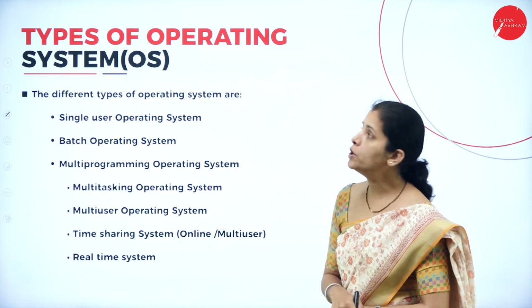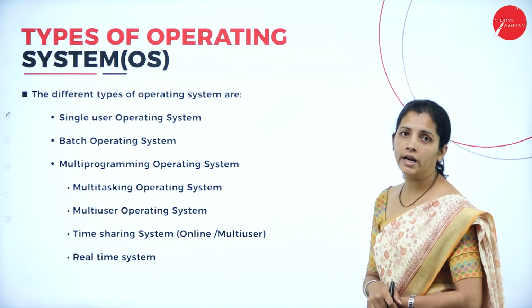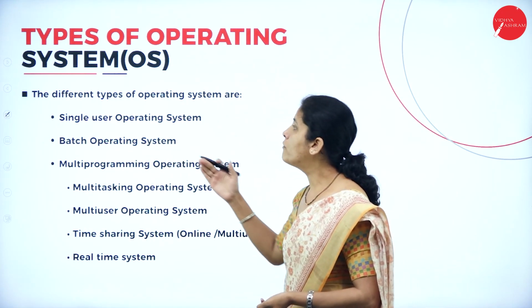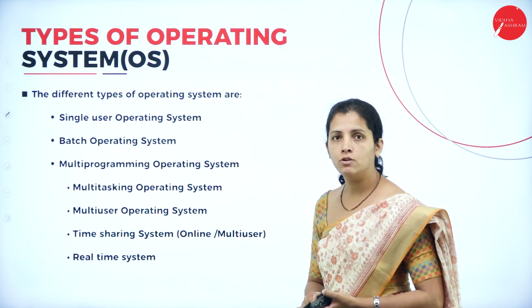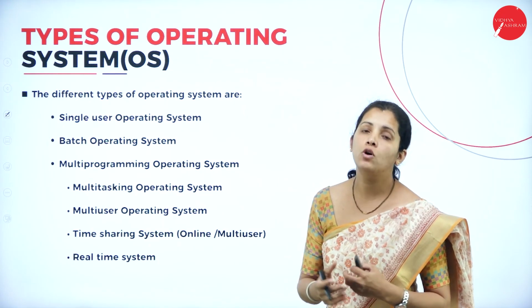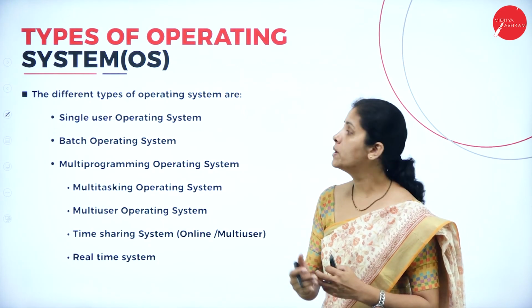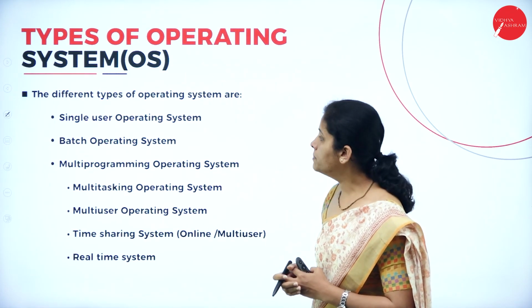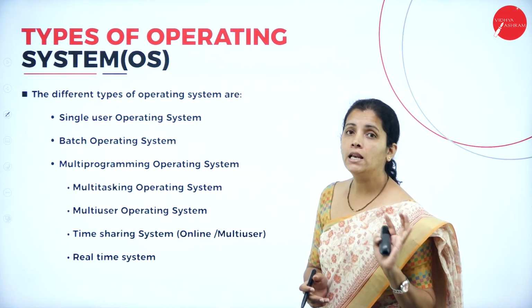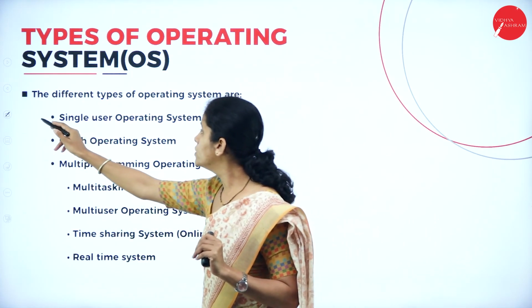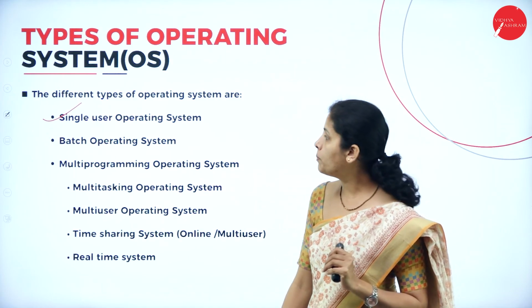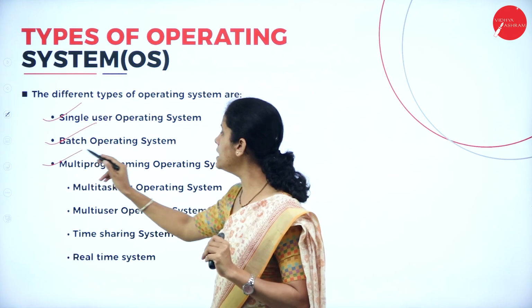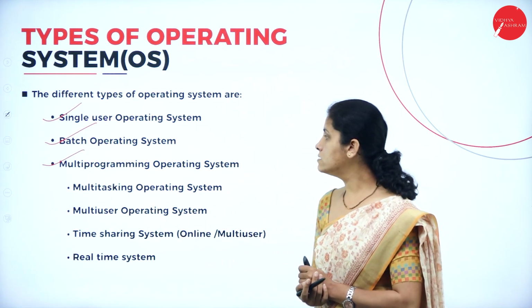Moving further, I'm going to have the types of operating system. So, there are many types of operating system based on the user or based on the working procedure. We can classify the operating system into three main categories, that is single user operating system, batch operating system, as well as multi programming operating system.